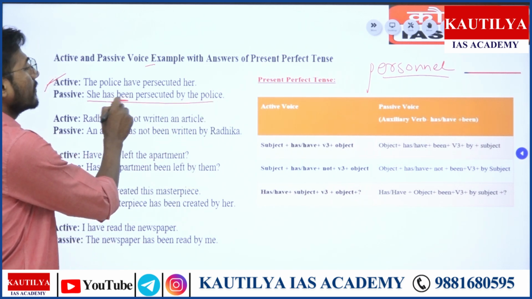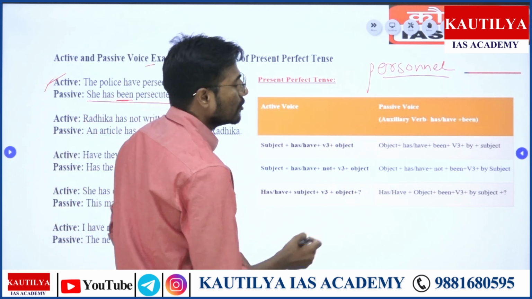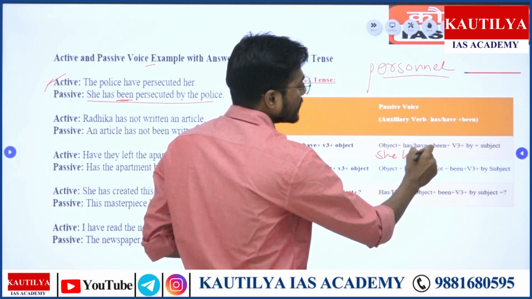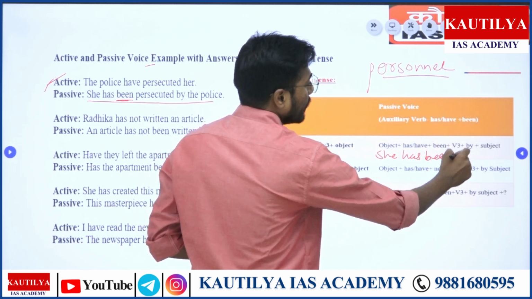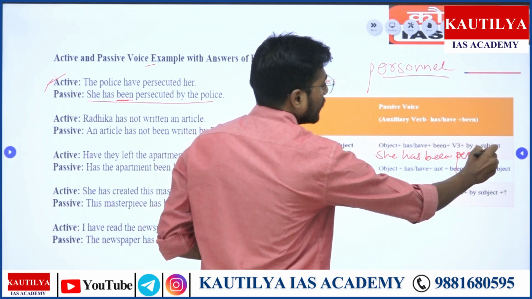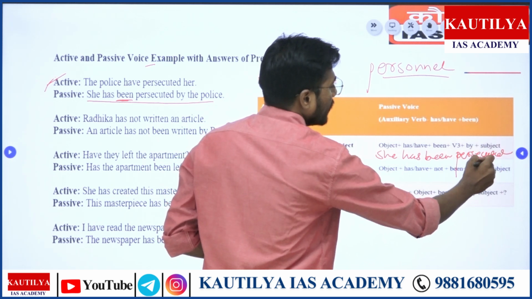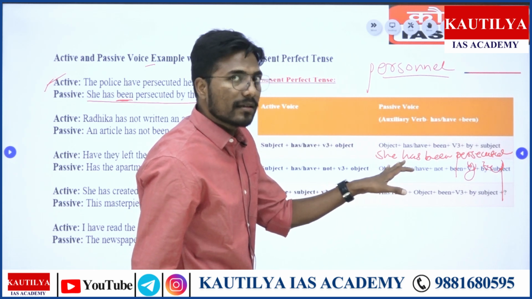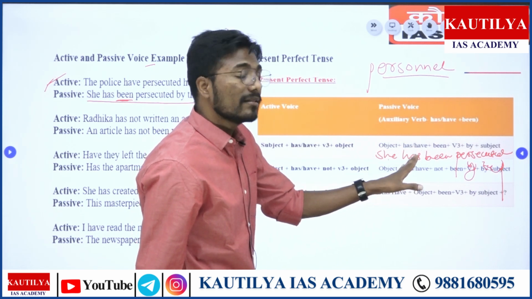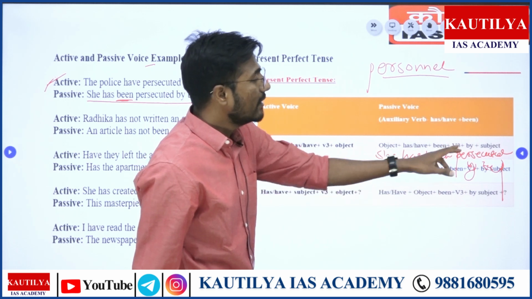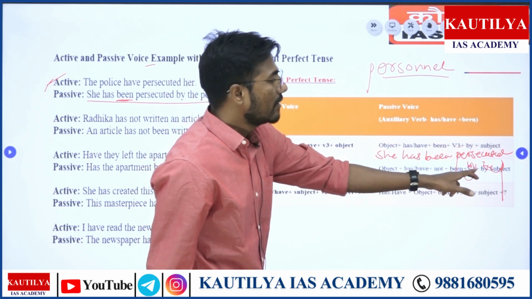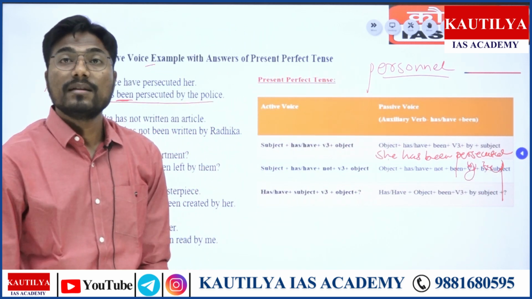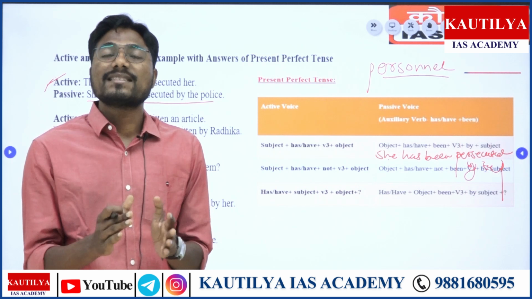So have been, simple. Now we'll try and put that into this scheme. Let's say the object. She has been persecuted by the police, right? Now object क्या है? Her था. So she के बाद has, then after that we use been, verb form number third, persecuted by, subject क्या था? The police, right? By the police. So it's that easy, that simple to understand.